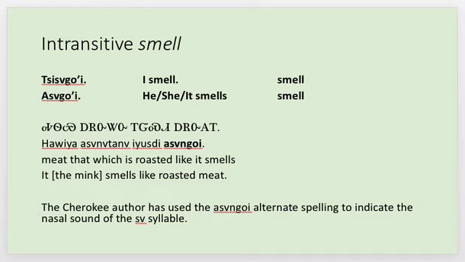Jishankoi: I smell. Ashankoi: he, she, or it smells. It, the mink, smells like roasted meat. The Cherokee author has used the ashankoi alternate spelling to indicate the nasal sound of the sh syllable.